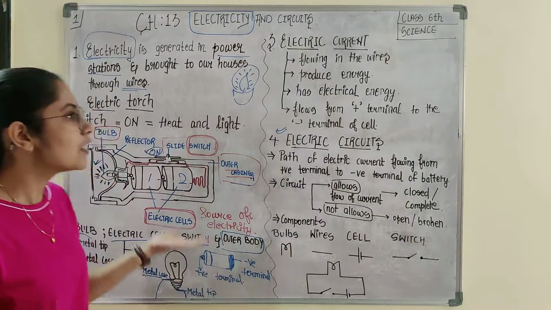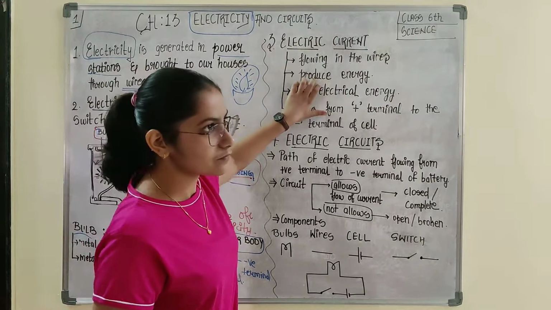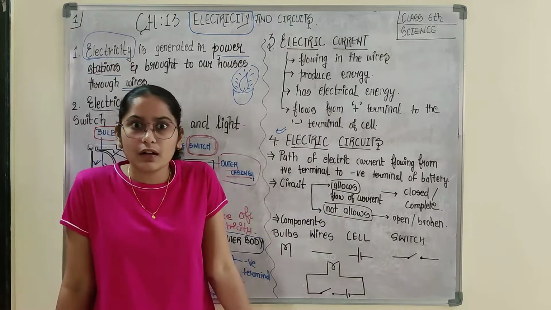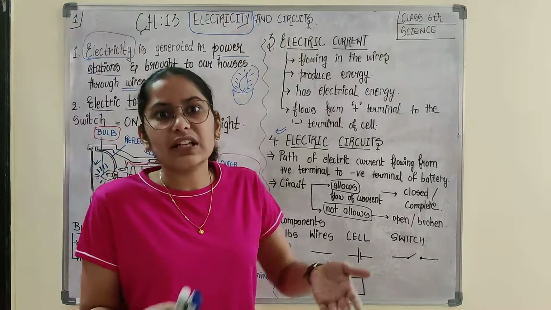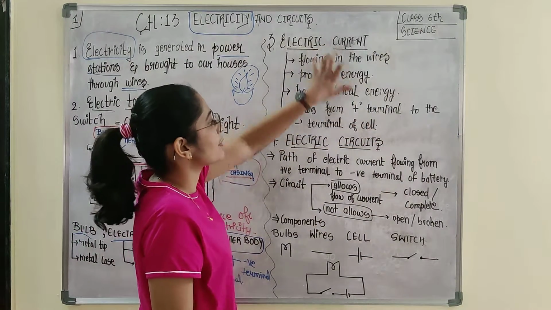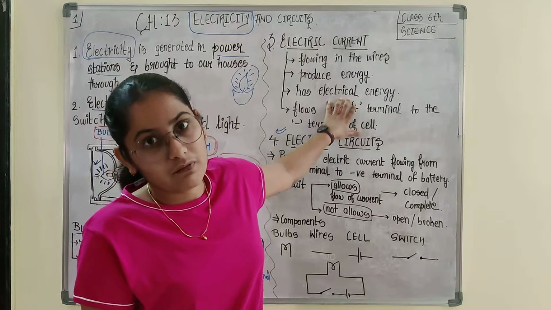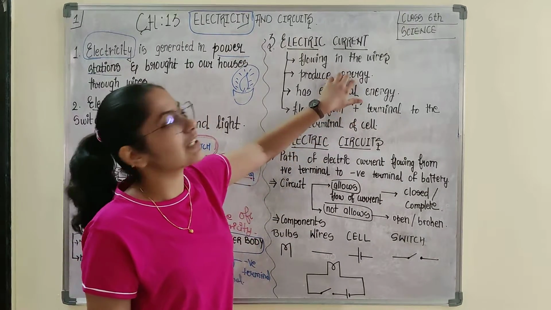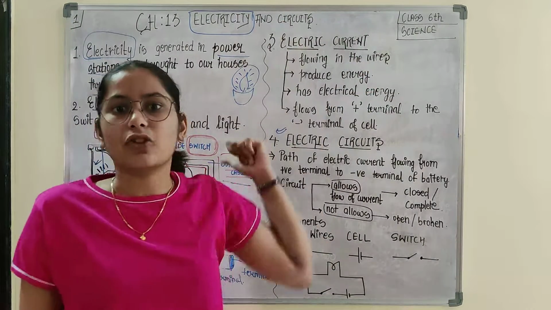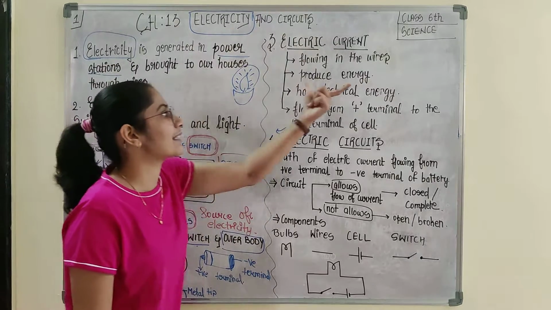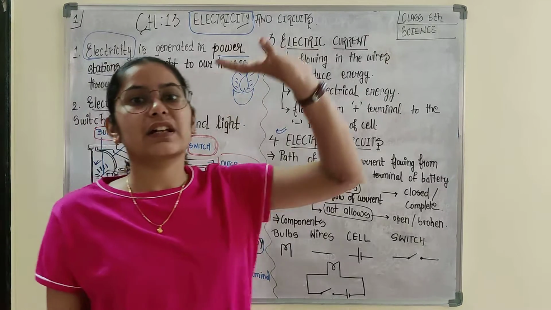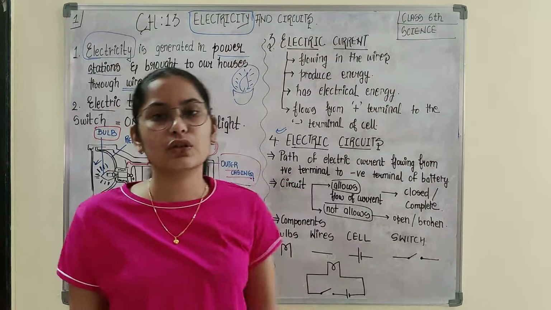That was enough examples. So it produces different kinds of energy. If it is able to produce energy, that means it should have something. उसके पास energy होगी, then and only then it would be able to give you the energy. So it has electrical energy. Electric current possesses electrical energy. When you use it, this electrical energy converts into different energy. It depends on which appliance you are using the electric current in. As I said, in a torch it converts into heat and light energy. In a fan, the electrical energy is converted into rotational energy, through which it gives you the breeze.